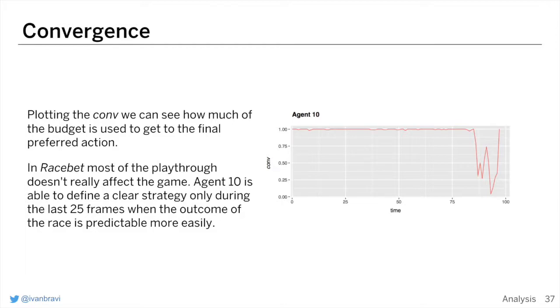Each single metric can also be analyzed as it progresses through time. Here we have an example of convergence for agent 10 in the game RaceBet. The convergence is low for most of the game, showing the indecision of the agent. Why does it drop at the end? The race outcome is clearer only at the end of the game. That's why the agent is never sure of the next action at the beginning of the game. But as we get closer to the end, the outcome is clearer, and the convergence is way faster.